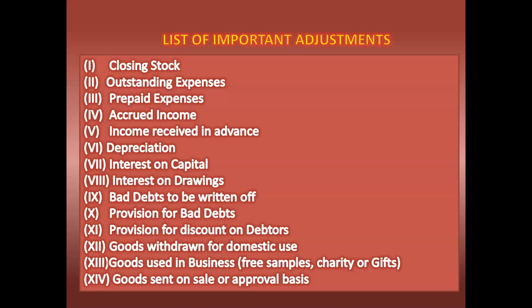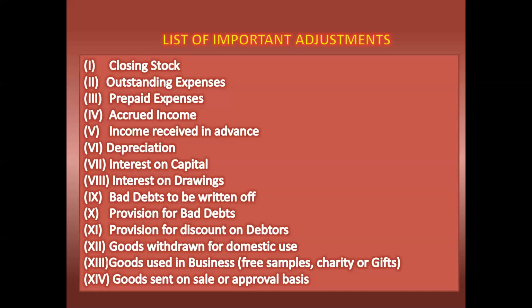a percentage is given: a bad debt amount is given, and a provision percentage is given for new. So what we have to do: suppose bad debt is given, and a provision percentage is given for the new provision. What we need to do is write the new provision on the debit side of the profit and loss account, and the over provision we have to write on the credit side. For the new provision, from debtors, first we have to deduct bad debts,